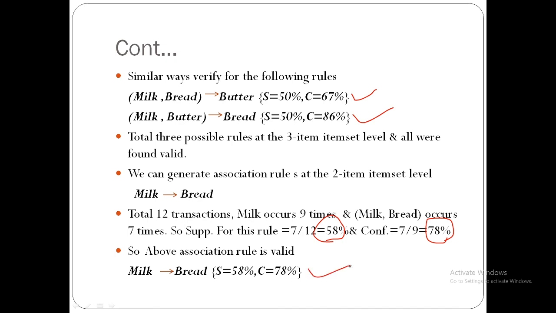Like this you can find out the association rules. See, an association rule should satisfy the threshold support and the confidence. If that is satisfied, then that association rule is a valid association rule. Got to know how to solve the problem.